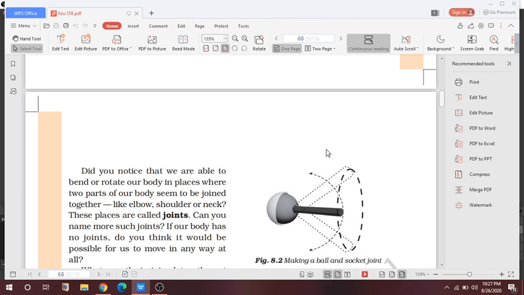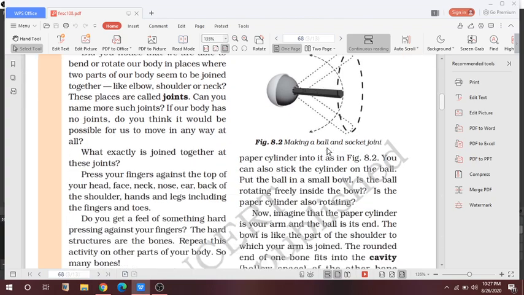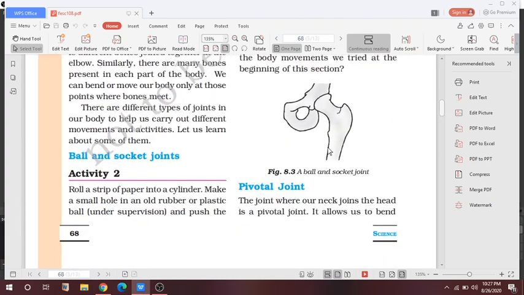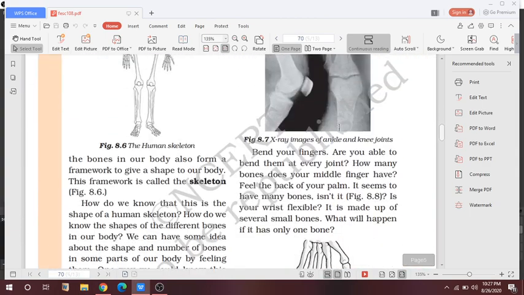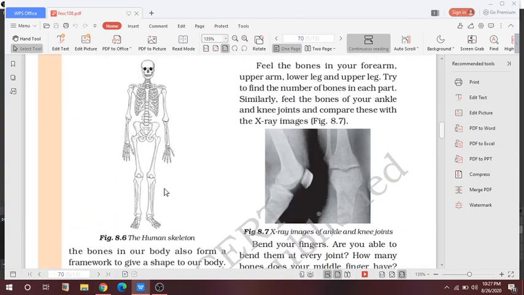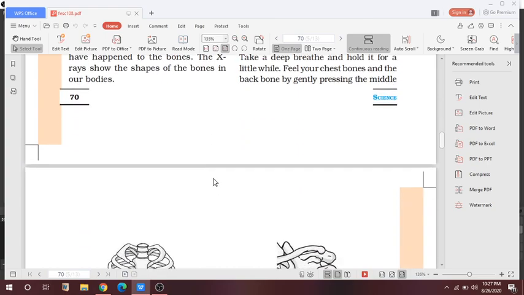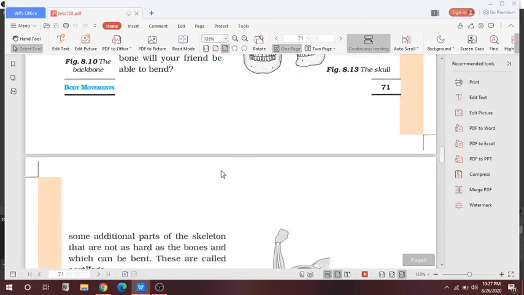Now we will study cartilage also. What is cartilage? Cartilage is a part of the skeleton that is not as hard as the bones and can be bent. Here I will explain it; this is the human skeleton structure which we are going to study.